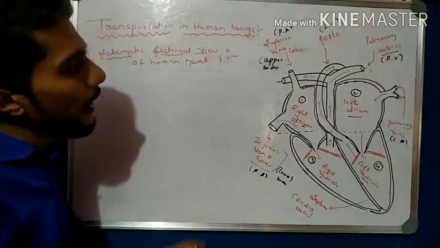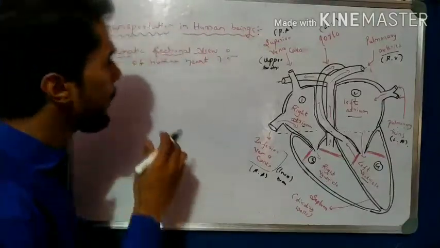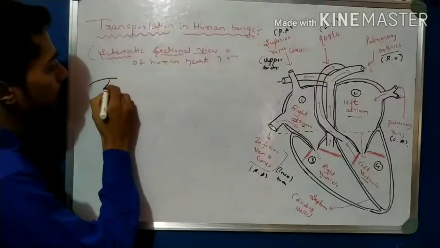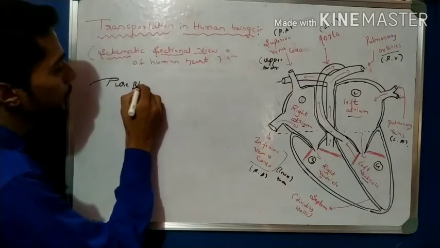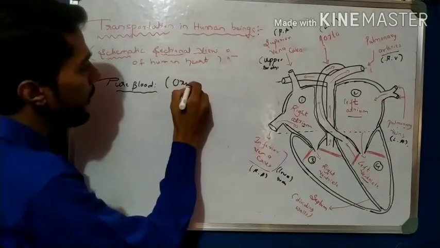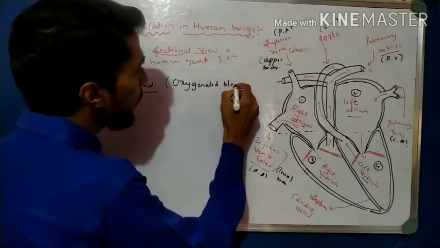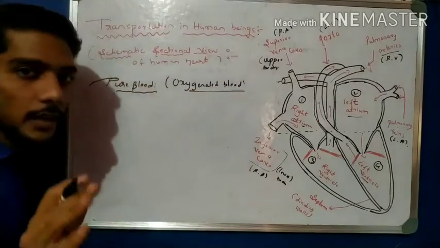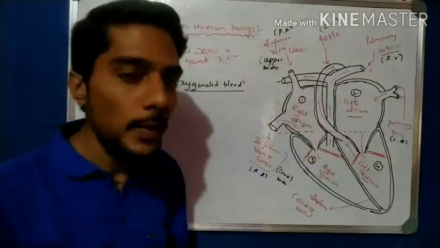Now we know that there are two types of blood: pure blood and impure blood. First I take pure blood, also called oxygenated blood. The heart has four chambers.